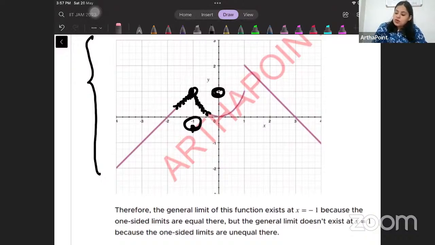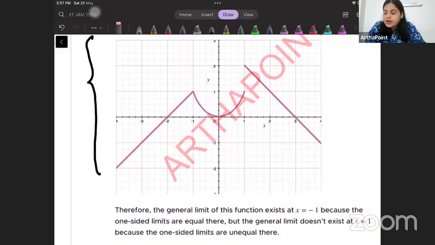Now, beta, let us have a look at what happens at x equal to 1. Right? When I look at x equal to 1 and I try to approach the function from the left-hand side, the function approaches 1. But when I try to approach the function from the right-hand side, I go towards 1, see, I'm going towards 1, and the functional value approaches 2. So the left-hand side and the right-hand side values are not matching.